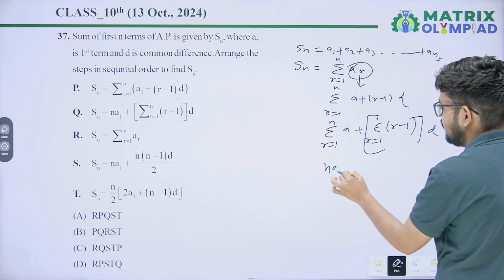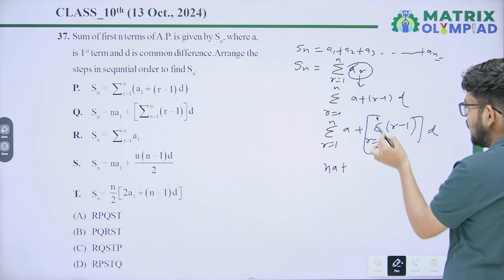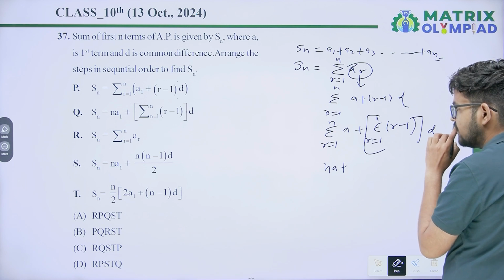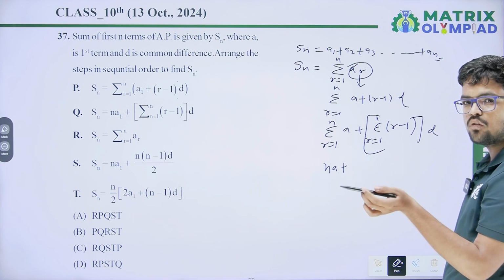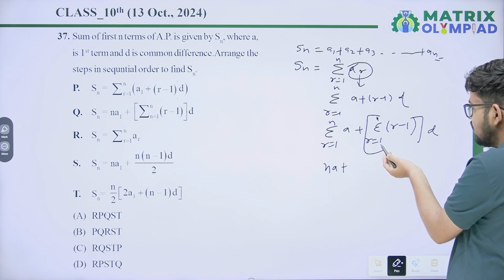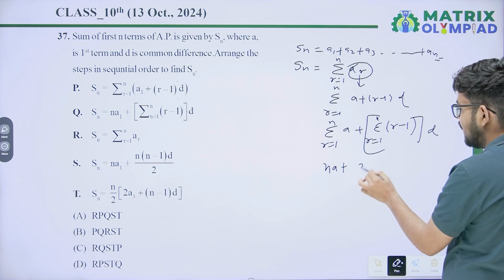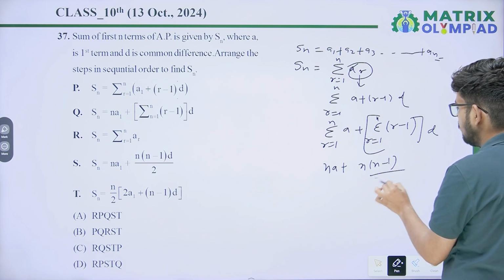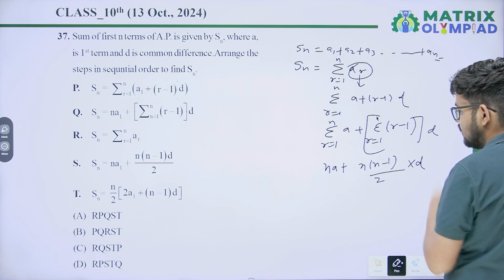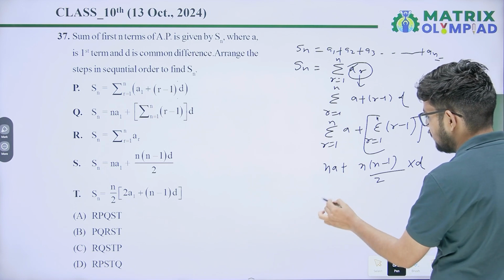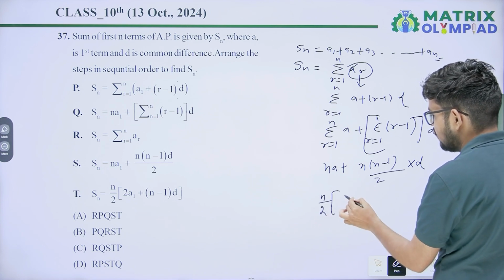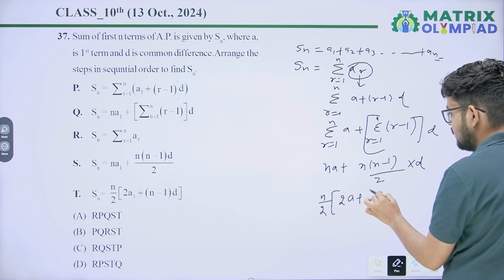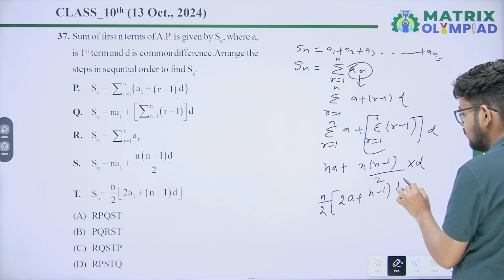So that is na plus the sum of r equal to 1 to n of (r minus 1) terms. The formula n(n plus 1) by 2 is there, and from r equal to 1 to n you will get (n minus 1) upon 2 into d. So when you take n by 2 common, you will get n by 2 into (2a plus (n minus 1) into d).